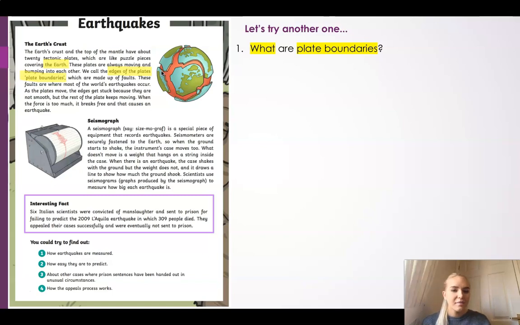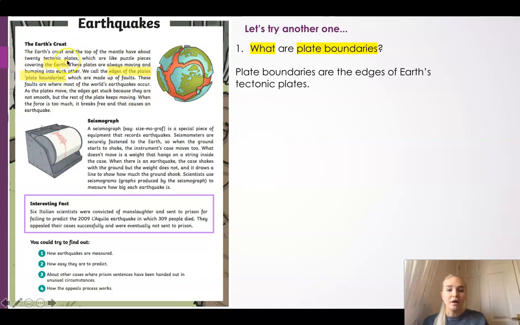And then I can start my sentence by saying plate boundaries are. And what are they? I've started my sentence by answering the question, plate boundaries are, and then I can use what I've found and I can think, plate boundaries are the edges of the earth's tectonic plates, because they are the edges of the plates from the earth.